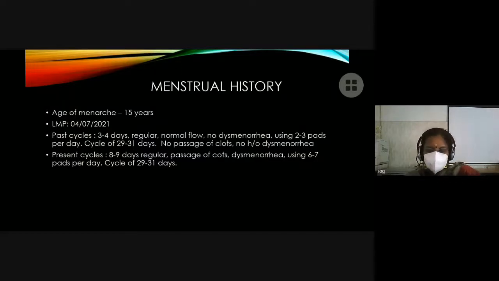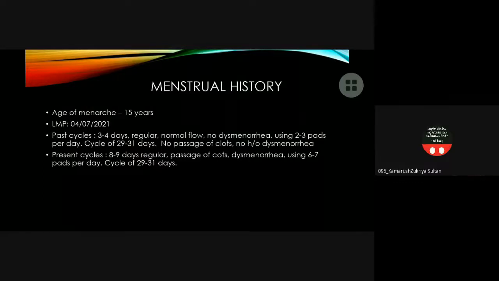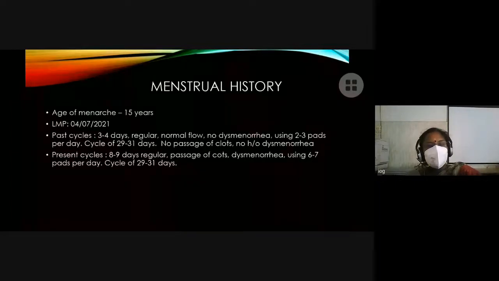So if it is a polyp, we put it as AUB-P, and if it's a leiomyoma, we put it as AUB-L. Okay. So what are the types of leiomyoma? Leiomyomas are the common causes of AUB, isn't it? What are the types which will cause menorrhagia or heavy menstrual bleeding?